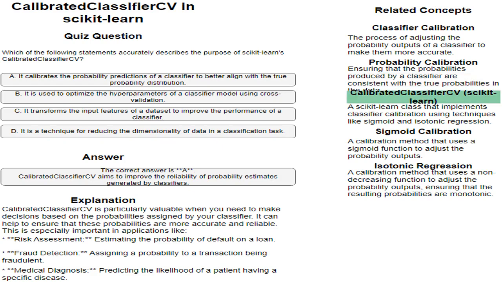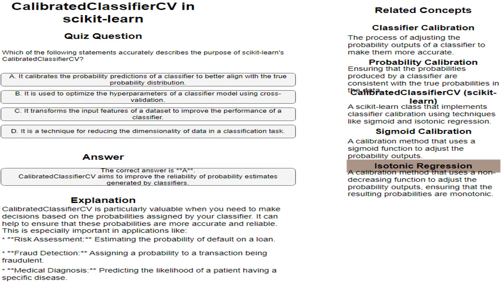CalibratedClassifierCV: a scikit-learn class that implements classifier calibration using techniques like sigmoid and isotonic regression. Sigmoid calibration: a calibration method that uses a sigmoid function to adjust the probability outputs.